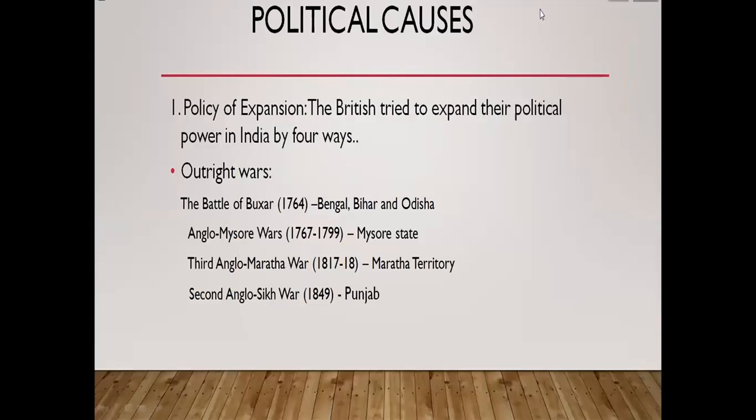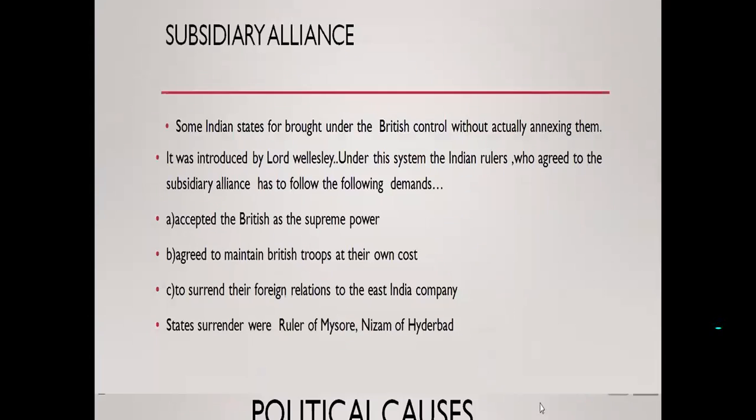Political causes. First one, policy of expansion. The British tried to expand their political power in India in four ways. Outright wars: the Battle of Buxar in 1764 at Bengal, Bihar, and Odisha; Anglo-Mysore Wars, 1767 to 1799, at Mysore State; Third Anglo-Maratha War, 1817 to 1818, Maratha territory; Second Anglo-Sikh War, 1849, Punjab.